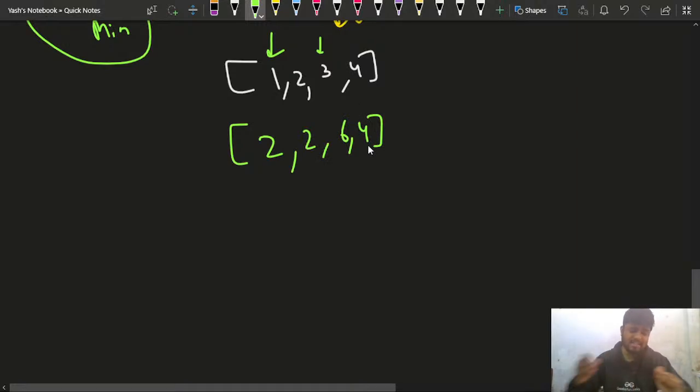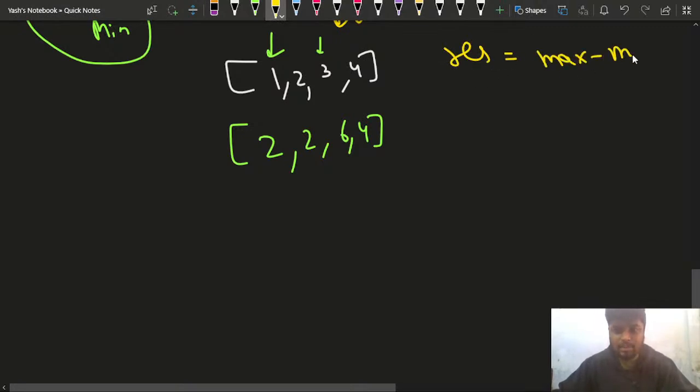Okay, now the thing is, what is the minimum element here? Initially I need to find a result. The result will have nothing but the maximum minus the minimum element. So what is this result? Currently the minimum element is 2 and the maximum element is 6, so the difference is 4. I'll say that is perfectly fine. The deviation is currently 4.